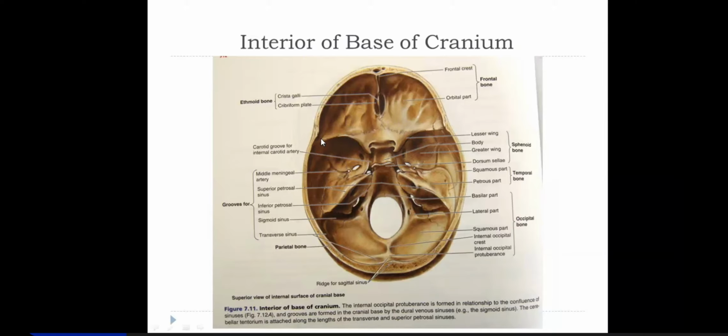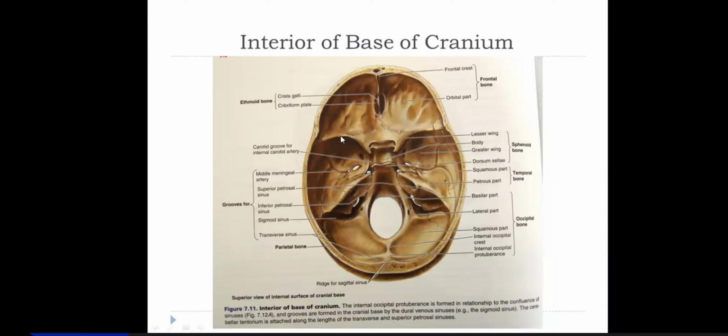Now, the floor of the cranial cavity is divided by these bony processes into three fossae. You have this anterior cranial fossa. This is the middle cranial fossa, the butterfly shape, and this one is the posterior cranial fossa.